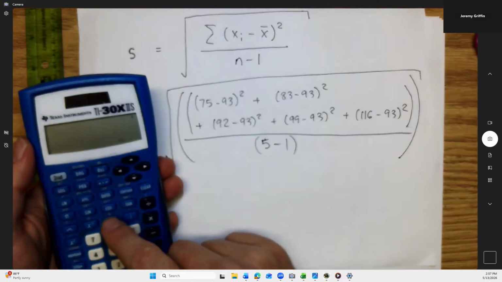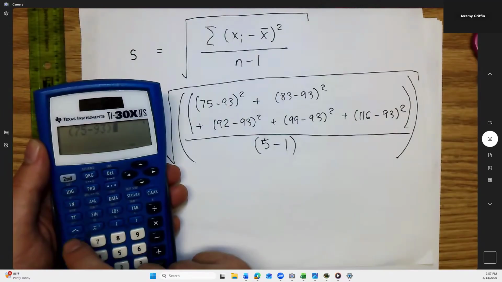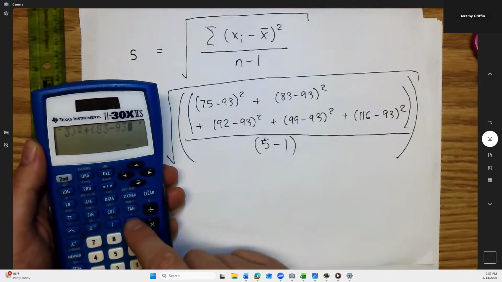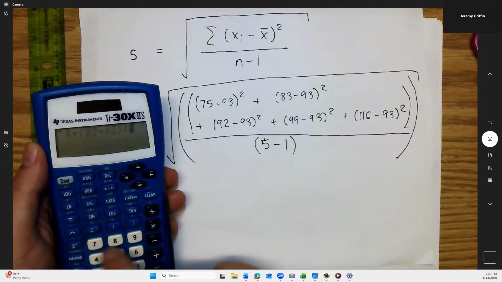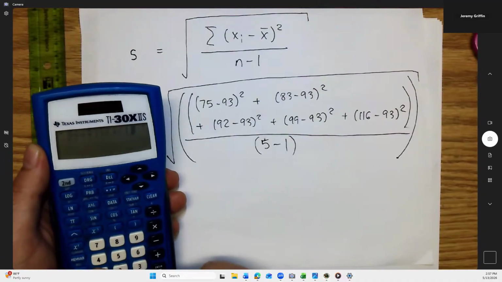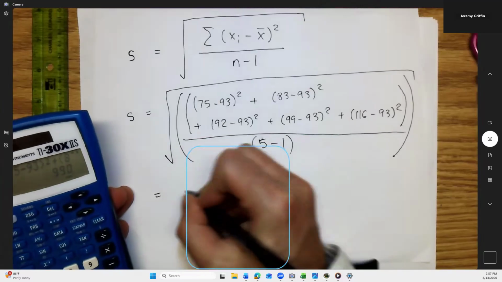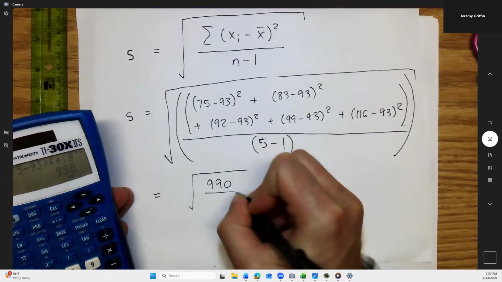I'm going to chunk this down to the smaller parts. Let's do that minus that squared. Okay. Right, you guys are calculating your numbers at the same time? Okay. Here, I'll throw it in the middle so that we got square root of 994.